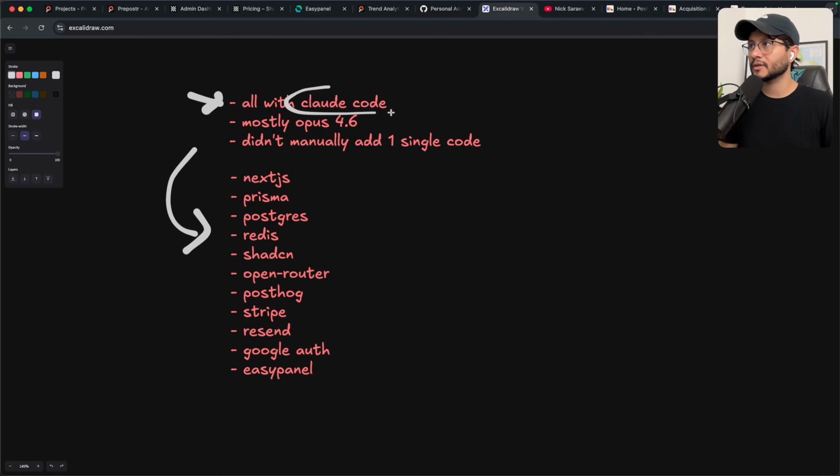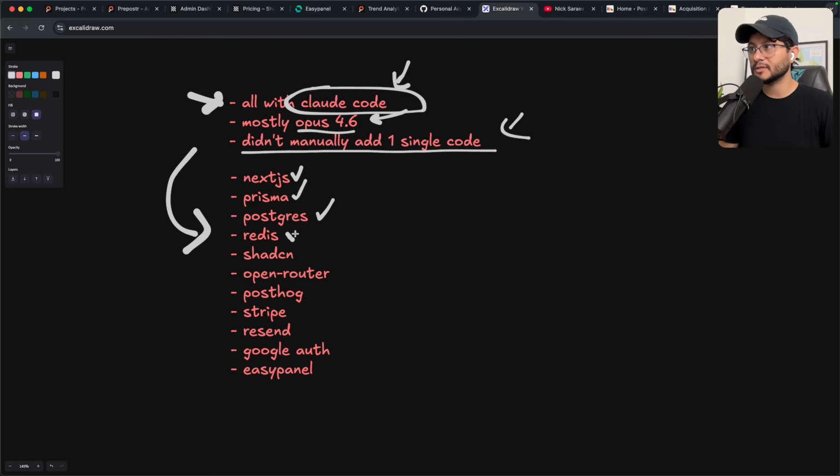But as for the coding agent, it was absolutely entirely Claude Code. No Codex, no Gemini, no Cursor, no anything beyond Claude Code. It was mostly built using Opus 4.6. Only now in the last few days, I've used Opus 4.7, didn't manually add a single line of code, and the stack was this one. So Next.js is the core framework, then Prisma as the ORM, Postgres for the database, Redis for cache.